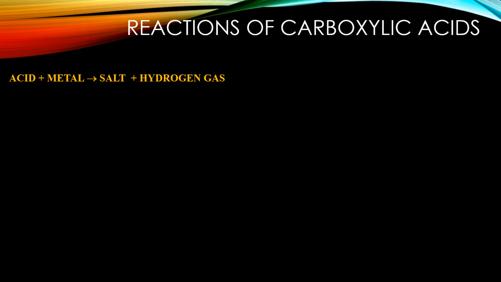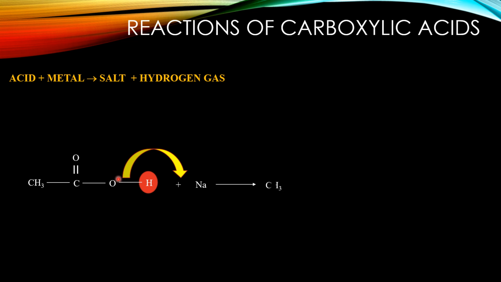So the proton that is going to be lost by the carboxylic acid comes from the functional group, that is a COOH group. Okay, let's look at an example here now. So we have a CH3, C double bond O and OH. So we have a carboxylic acid reacting with a metal. This is a hydrogen that is going to be lost. So after the hydrogen is lost, that means a negative charge. So we are left with CH3, C double bond O, O minus.